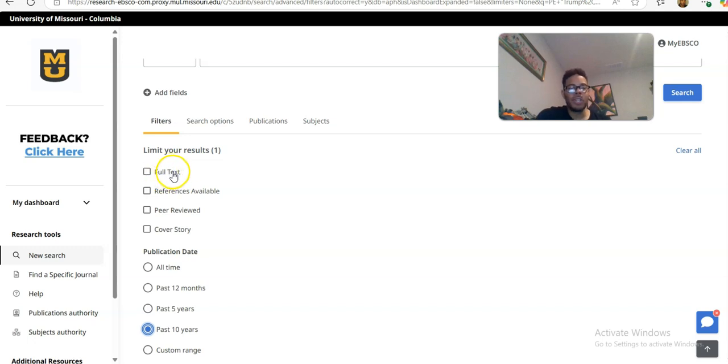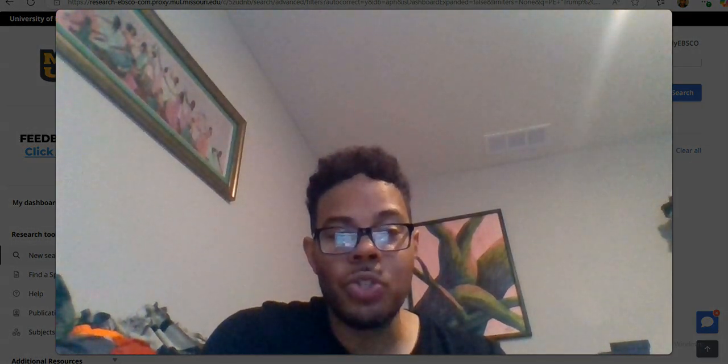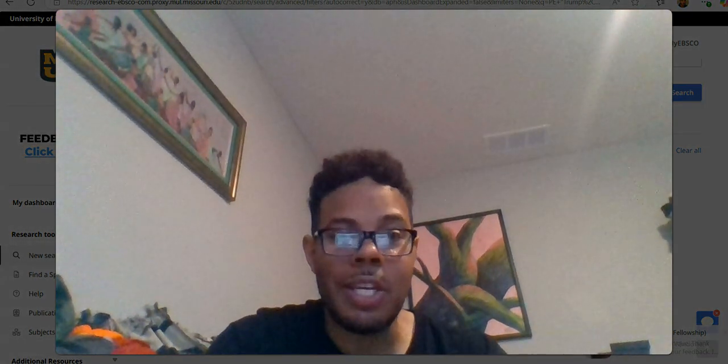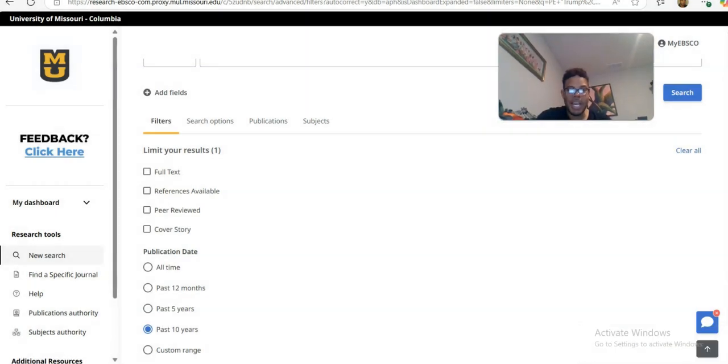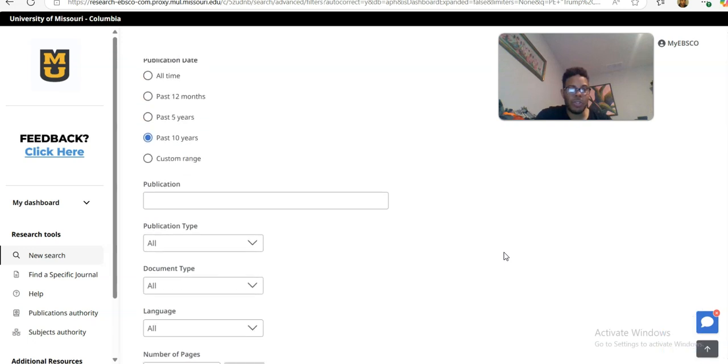Full text is something that you're going to use a lot, especially if you are dealing with people who are crunched for time, especially undergraduates. If you get that sort of situation going, you can just limit to full text, because what they probably want to do is just find full text of something as quickly as possible. A lot of times undergrads just have to get like 10 sources, and so you can limit to full text, get them 10 sources with the full text included right there in the database. And then peer reviewed, that would come into play if you're looking at academic journals, if you want specifically things that are peer-reviewed journals and have gone through some sort of academic peer review process, okay?